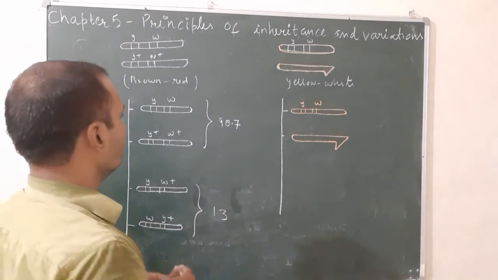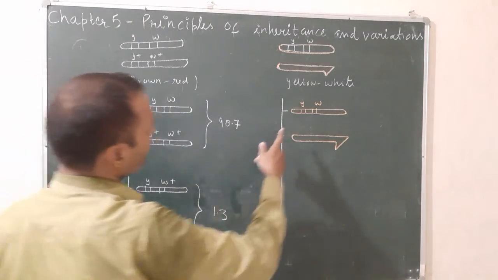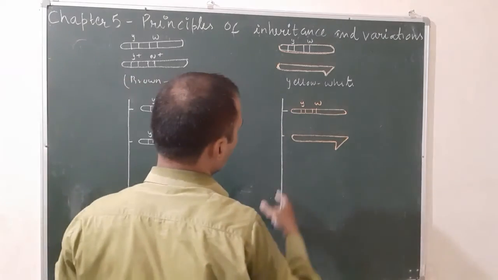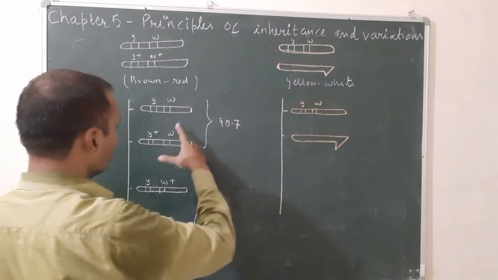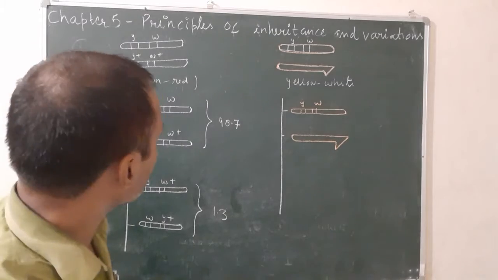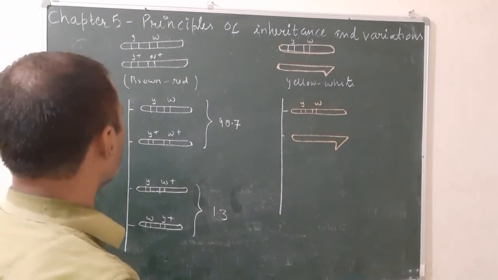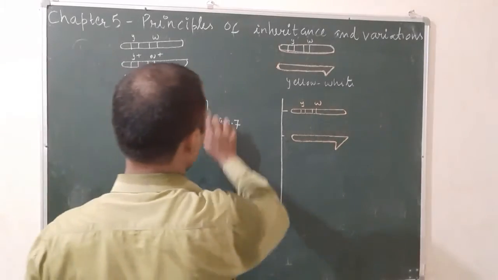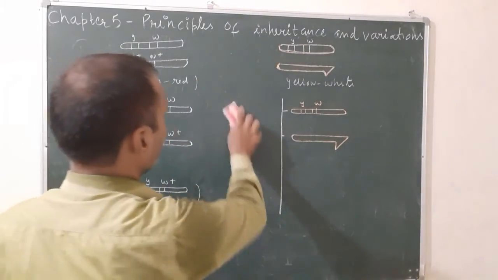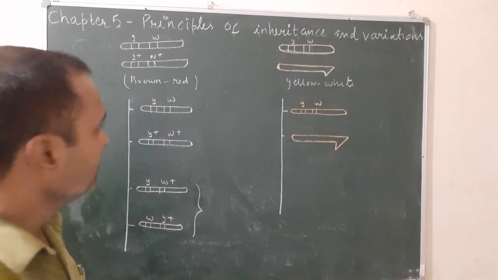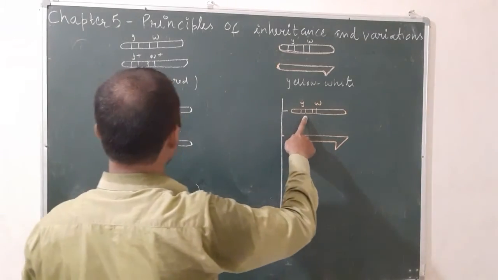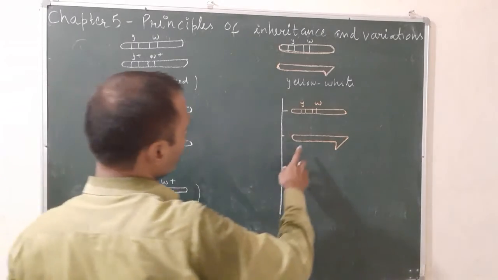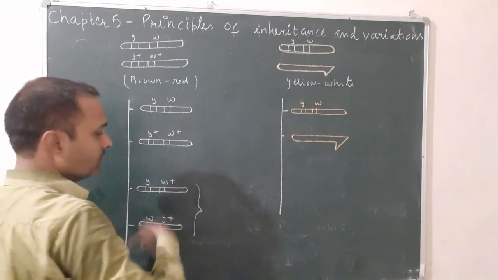For F2 females, you have to combine these chromosomes with the females. Again, for F2 male, you will combine this Y chromosome with these gametes. So let us see for F2 male and for F2 female. For F2 female, you will combine this YW with these 4, and for F2 male, you will combine this Y with these 4 again.